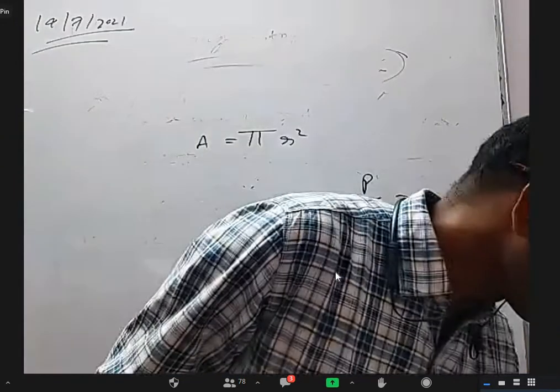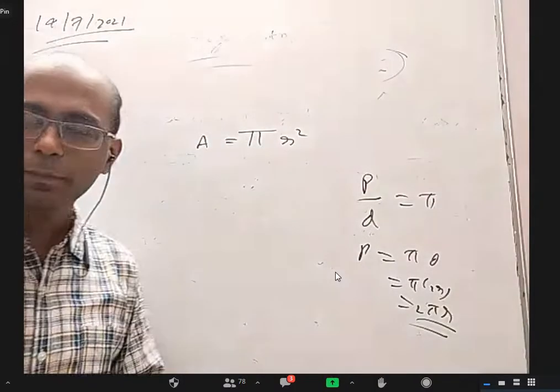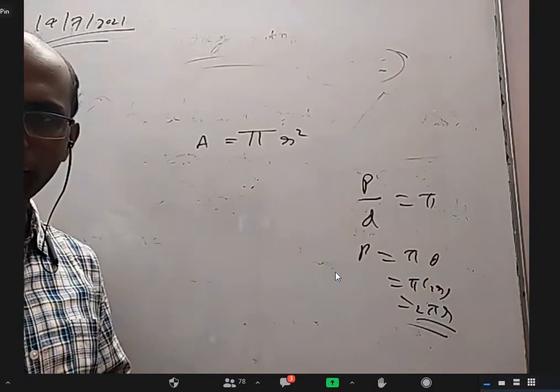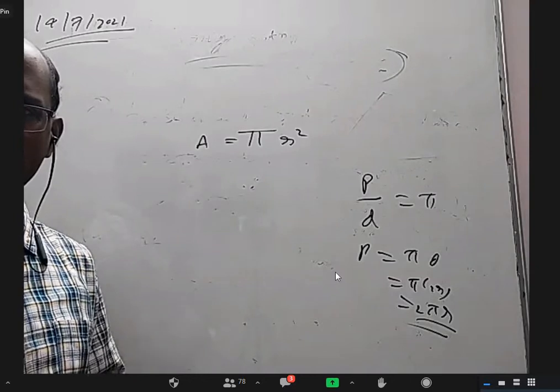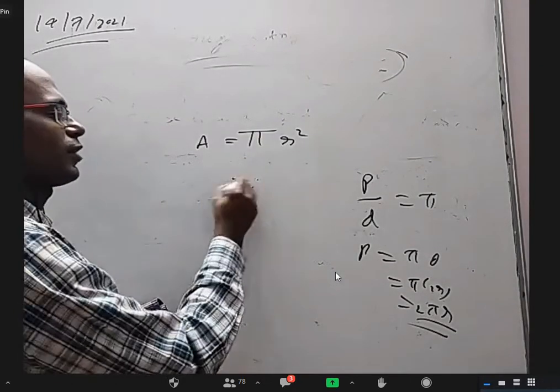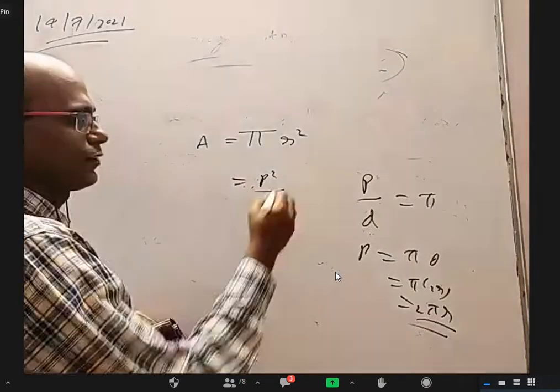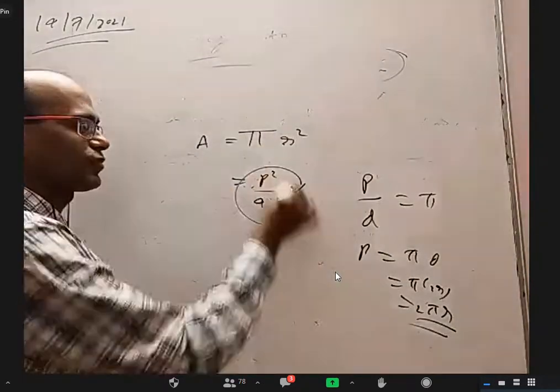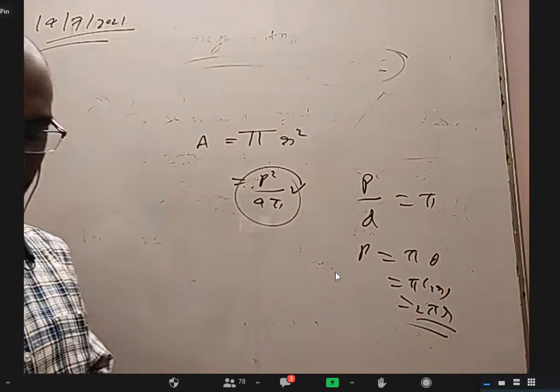Okay. So anyway, yes, please. Sir, I think the area of the circle can be derived by c square by 4 pi. I think so. But even then, somebody will ask you how the c square by 4 pi formula came. If you know this formula, then only you can derive this. But how did this formula come? How will you explain that?